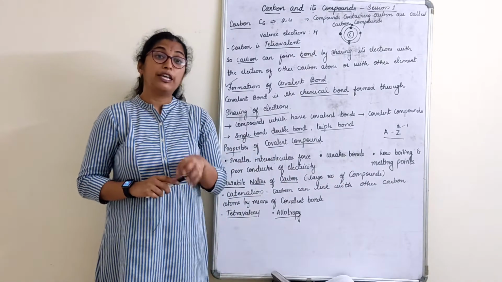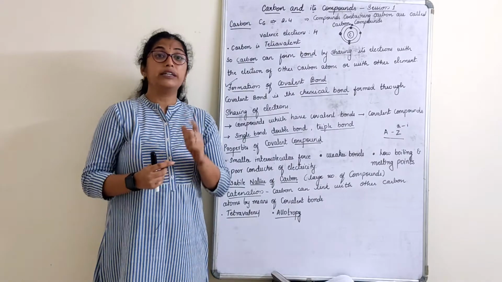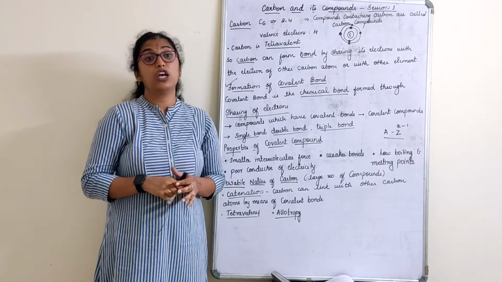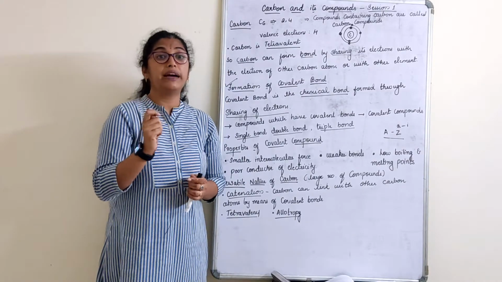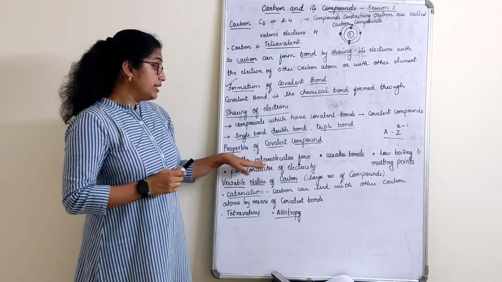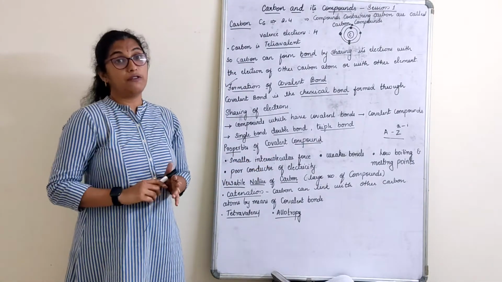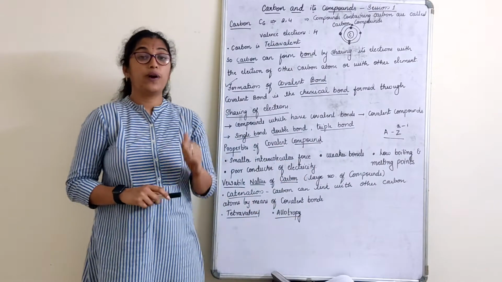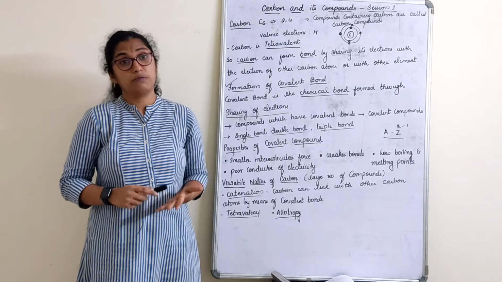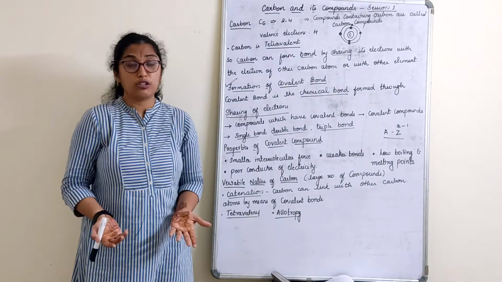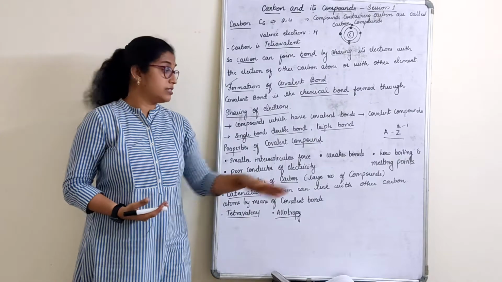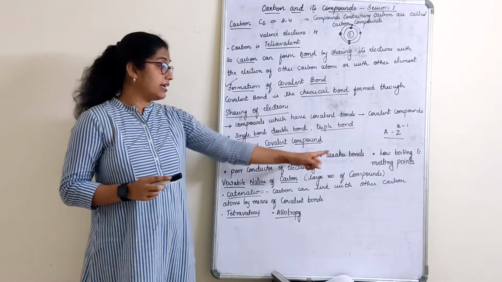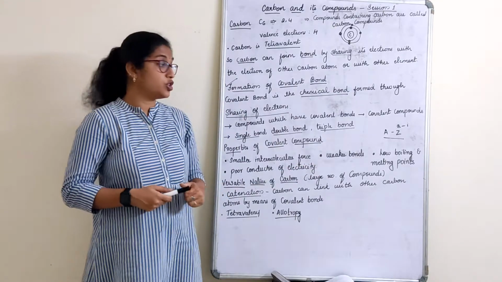Why? Because an ionic bond is formed due to the losing and gaining of electrons, or ionic bonds are formed by ions. Covalent bonds are formed by sharing of electrons. That you have to always remember. If they ask a question, give reason why ionic bond is the strongest bond: because they are formed by ions, losing and gaining of electrons. Covalent bonds are formed by sharing of electrons. That is why they are weaker bonds. It could be a give reason question.